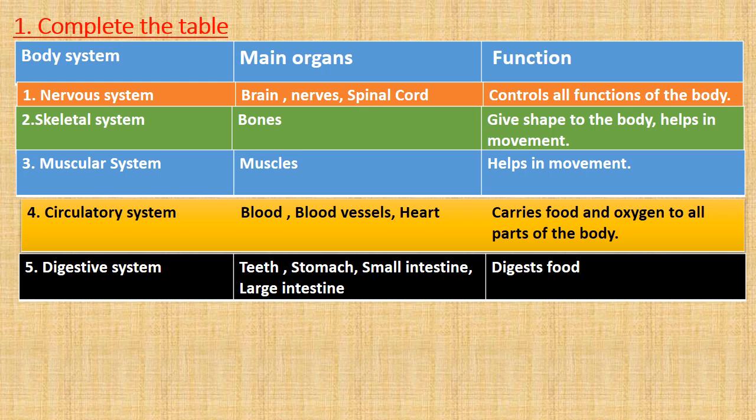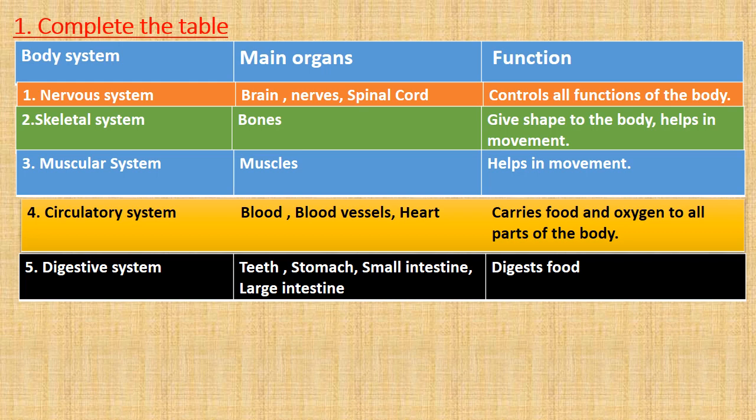Number 5th is digestive system. So here main organs are teeth, stomach, small intestine and large intestine. And the function of digestive system is to digest food.